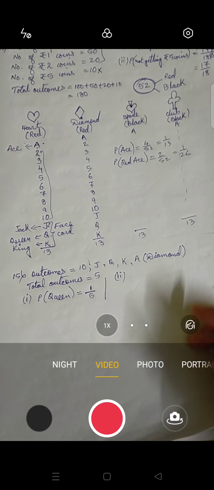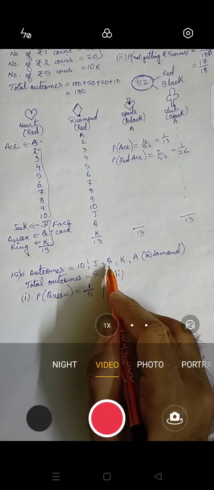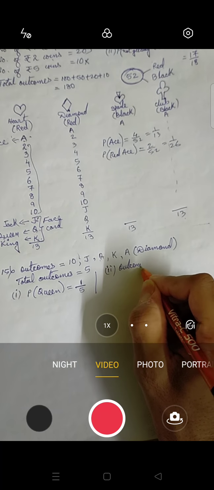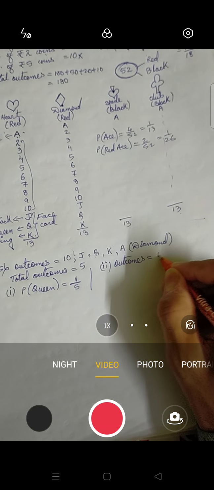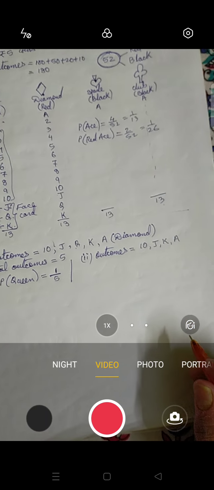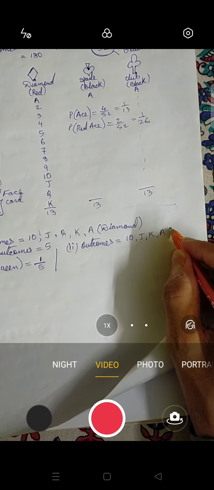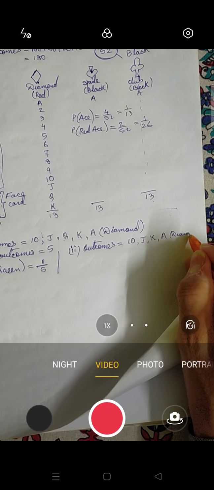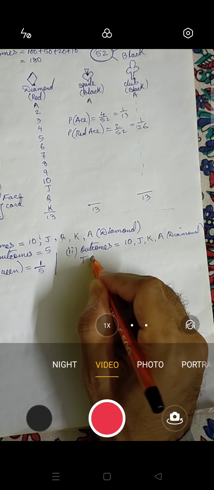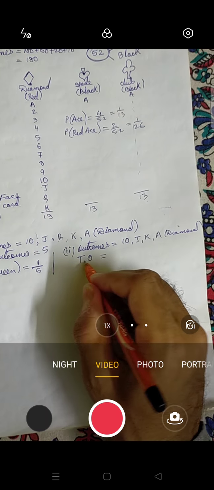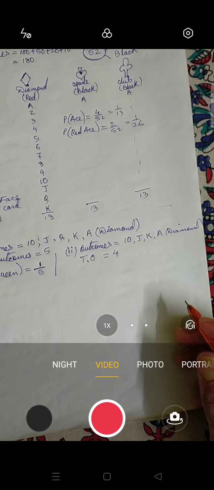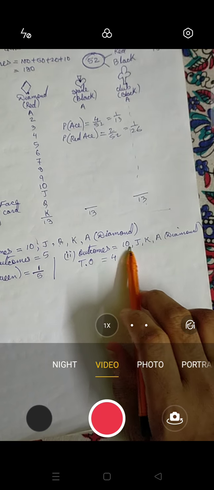So if we have taken out this queen, then our outcomes will be, so number 2, outcomes equals to 10, J, K and A. Any problem? And these all are diamond. So total outcomes, I am writing TO. Total outcomes equals to 4 this time. Understood? 1, 2, 3, 4. So 4.